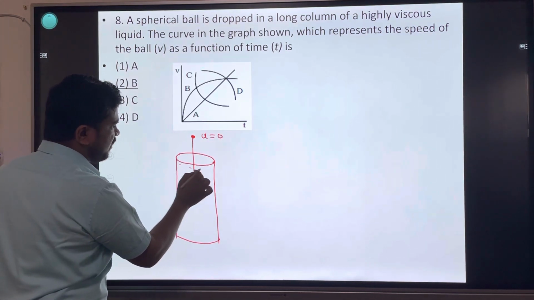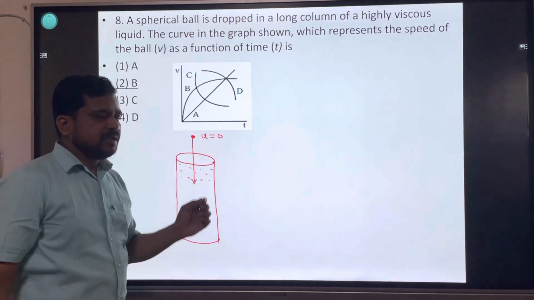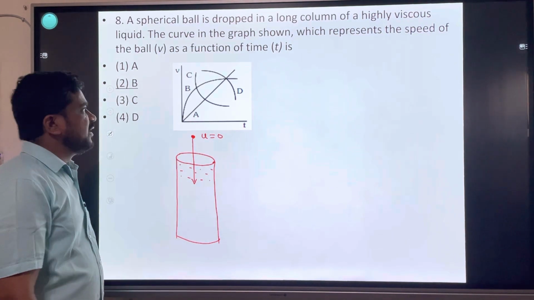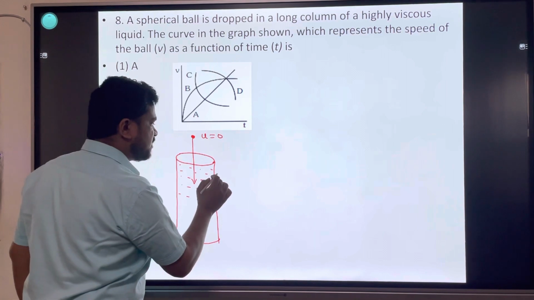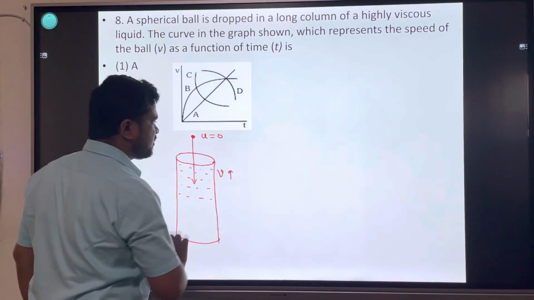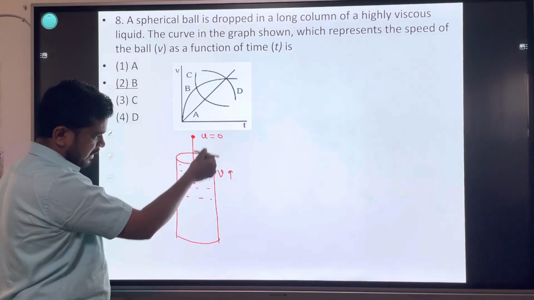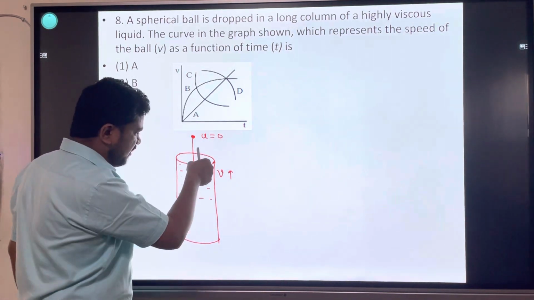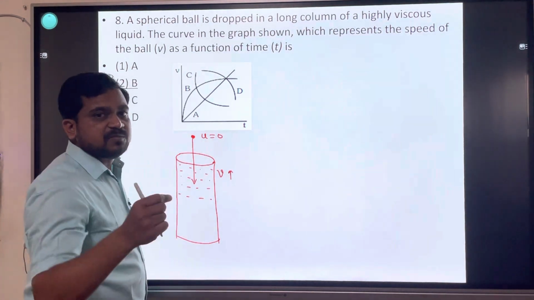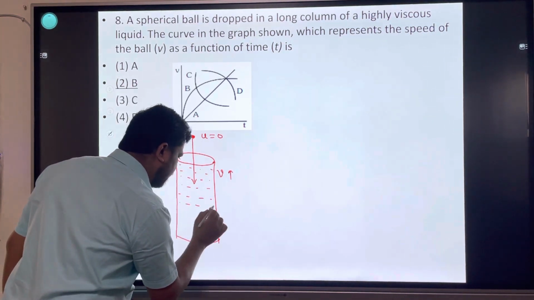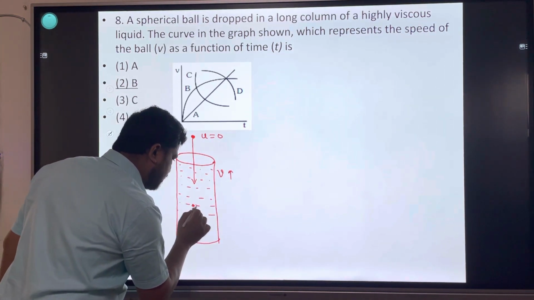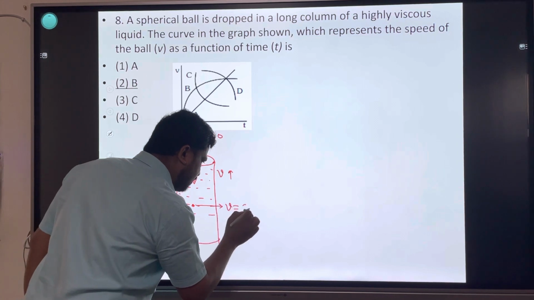When you drop this spherical ball in the liquid, initially its speed increases. Initial speed is 0. As soon as you drop it in the liquid, its speed increases up to some velocity. After that particular velocity, its velocity becomes constant.